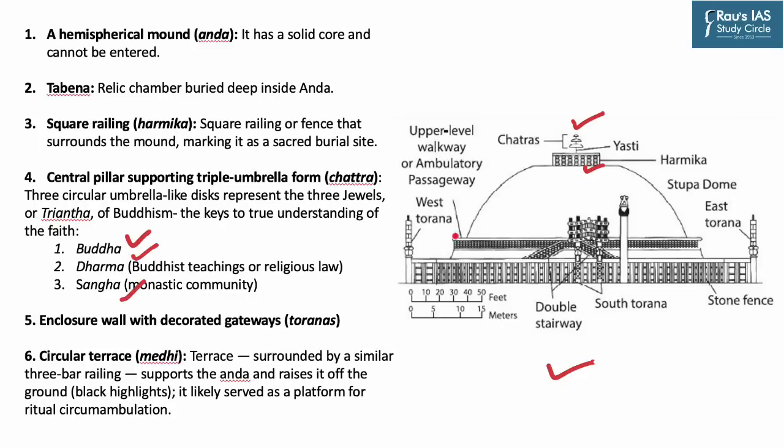The fifth major component is Toranas. Toranas are these decorated gateways. And the other important component is Medhi, which is the circular terrace. So this circular terrace is used as a platform for ritualistic circumambulation or going around this stupa.